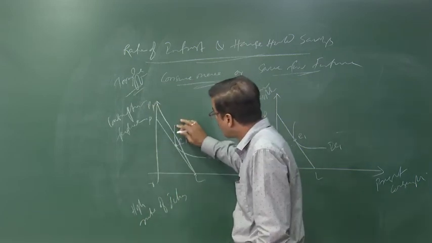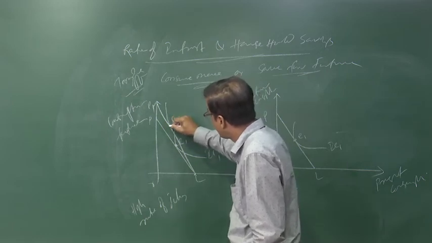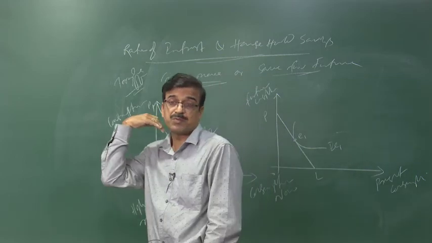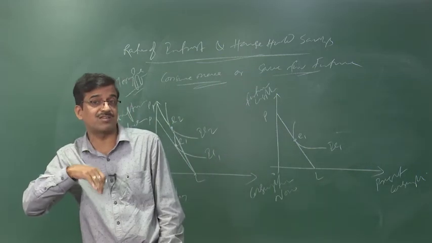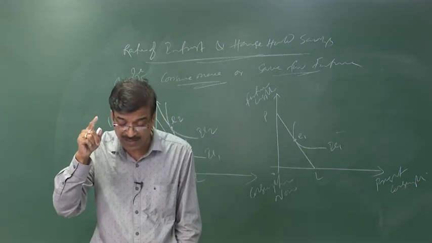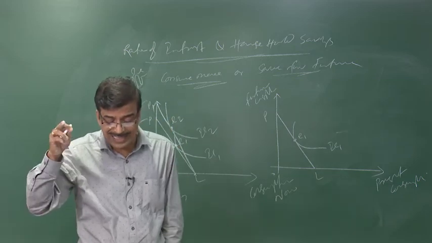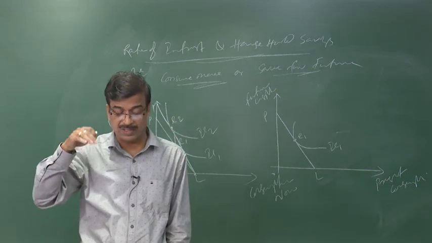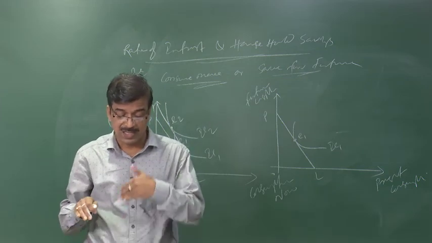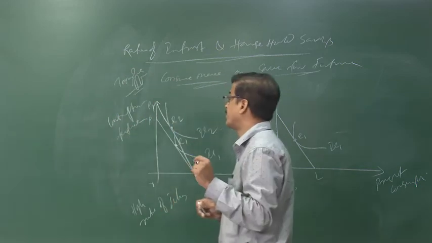Now what do you find? The consumer tries to consume here, the IC2, he tries to consume in the future, present consumption is less, future consumption is more. That means with a higher rate of interest, the budget line shifts from OP to OP1, that leads to lower consumption when young. That means the present consumption will be less and future consumption will be more. That is what we have to remember.